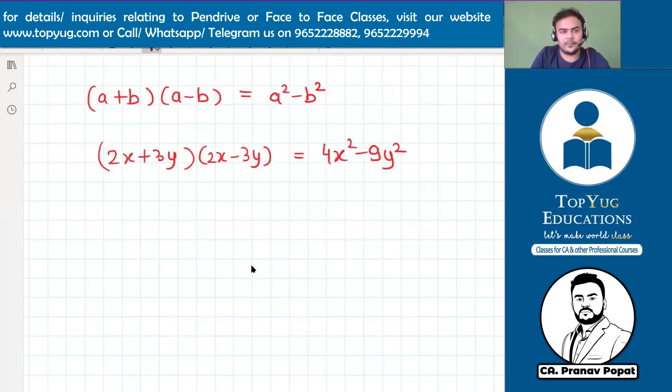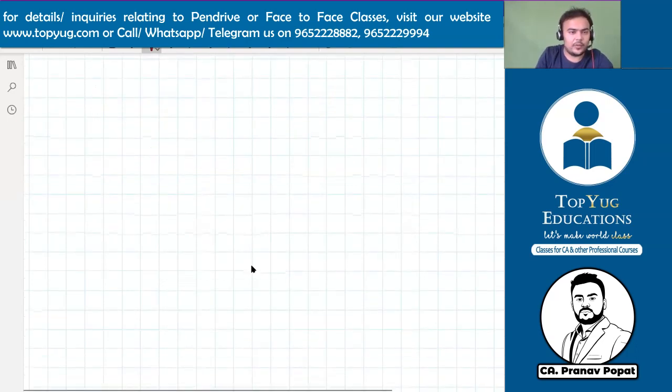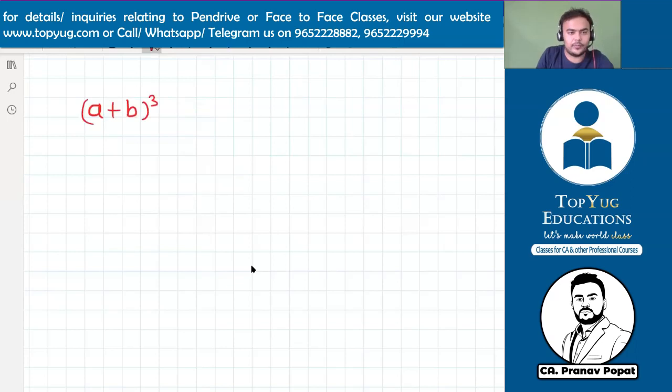Okay. I hope it is clear to everyone. Okay. No problem. This was also an easy formula. Now the cube one, (a plus b) whole cube. Now there are different types of formula that can be used here. Not many types, but yeah. One is you can write a cube plus b cube plus 3ab(a plus b).